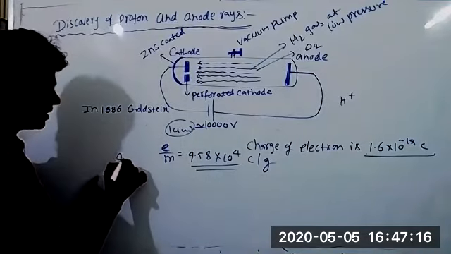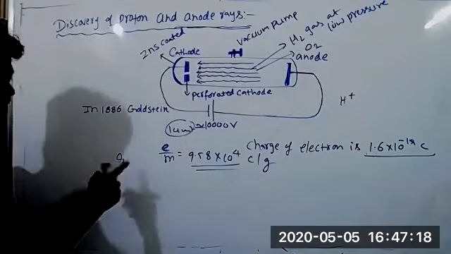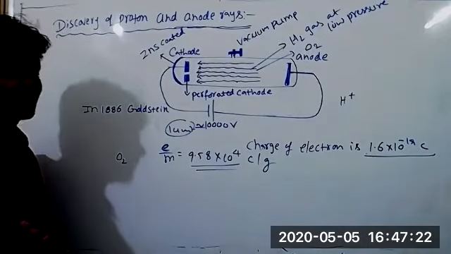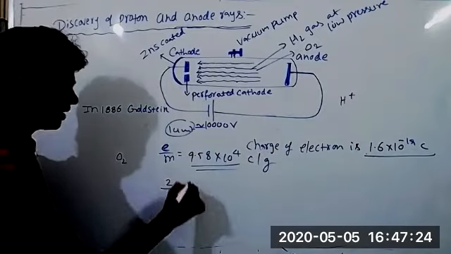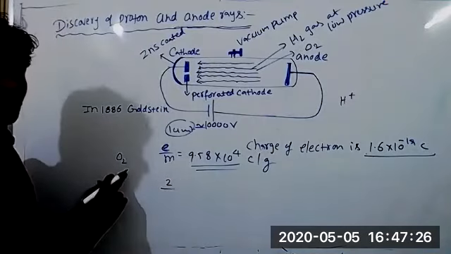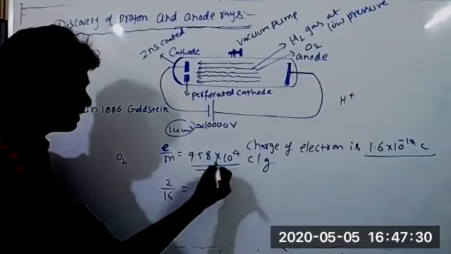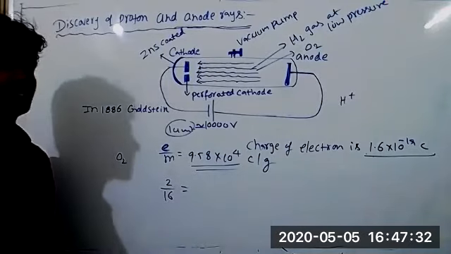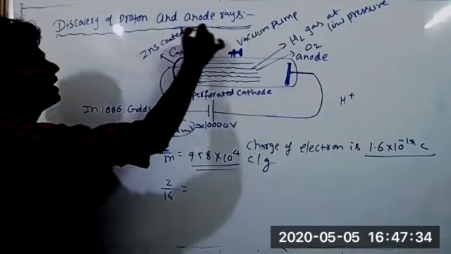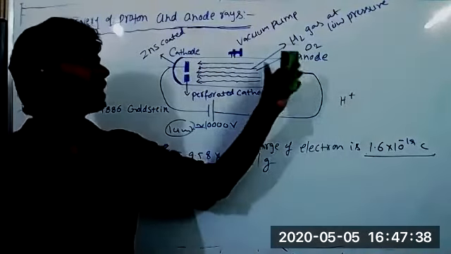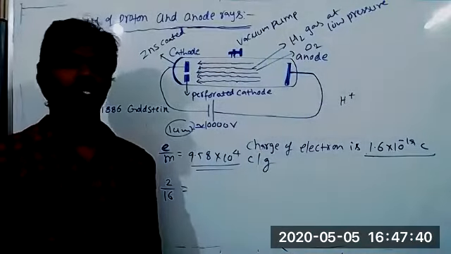Suppose you take oxygen. It loses 2 electrons. There is a chance to lose more than 2 electrons also, but here we are taking 2. Oxygen mass is 16 units. So accordingly, the e by m ratio value changes. That's why for anode rays, the e by m value is not a constant. It changes with the change of gas which is present in the discharge tube.